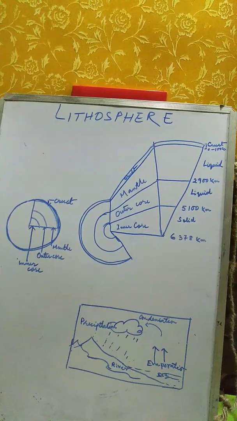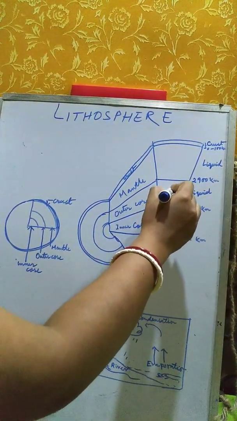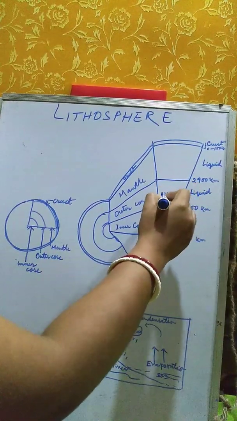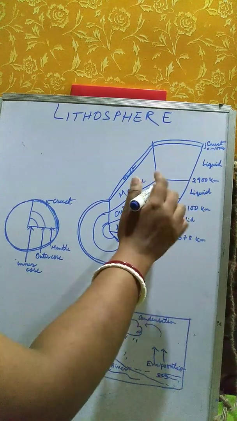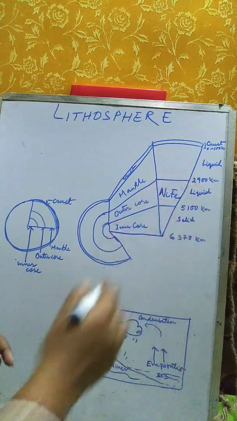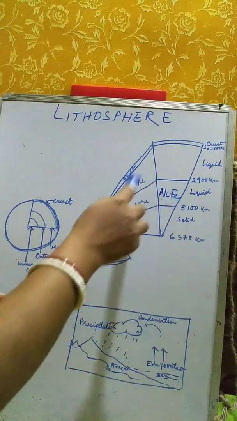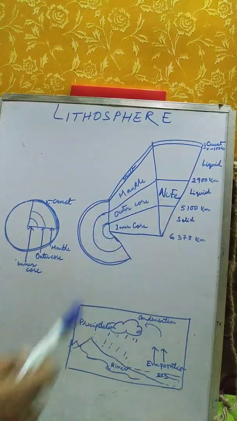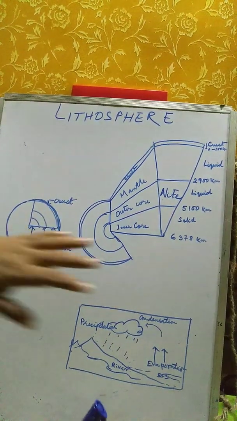The core is comprised of heavier metals. The core is also known as NiFe. You know what is Fe? Let me write it in this way. Ni is nickel, Fe is ferrum, means iron. The core is made up of heavier metals, nickel and ferrum. Ferrum means iron.